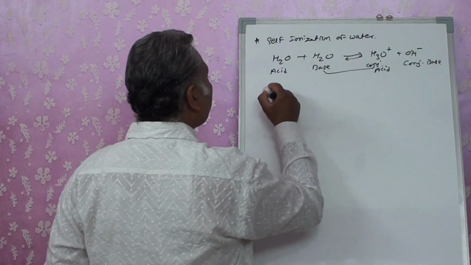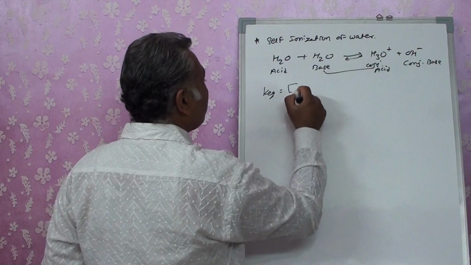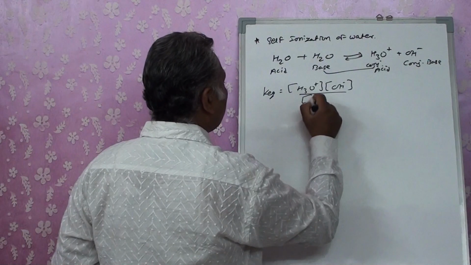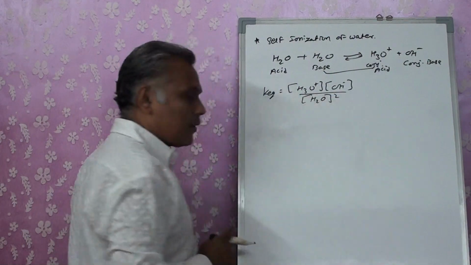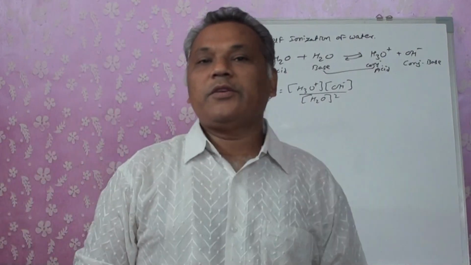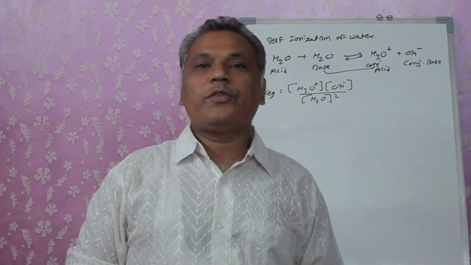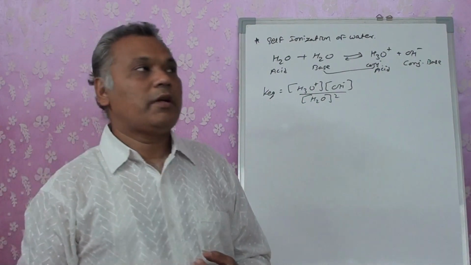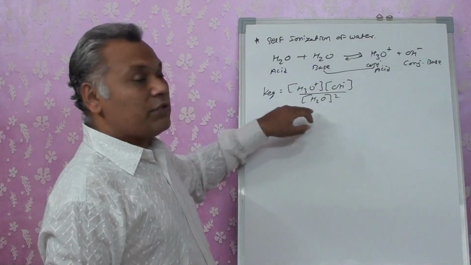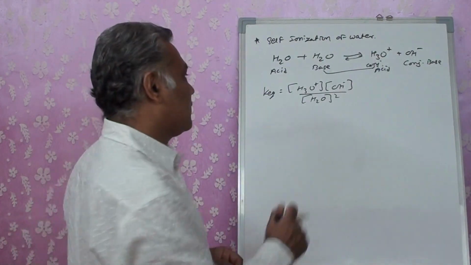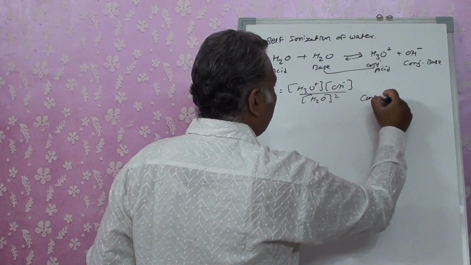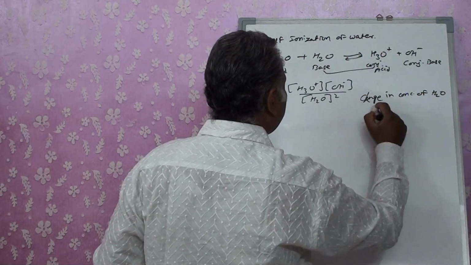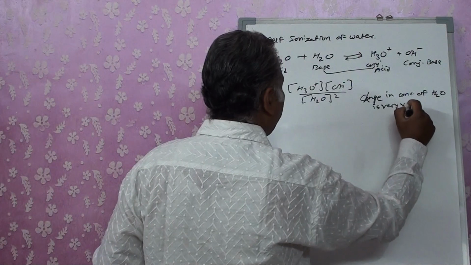If I go for the equilibrium constant, we get [H3O+][OH-] upon [H2O] whole square. But we know that it's a weak electrolyte. A very small amount of ionization takes place, so the change in the concentration of water is very, very less.